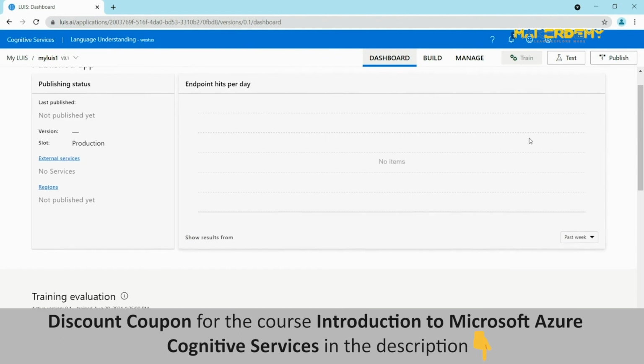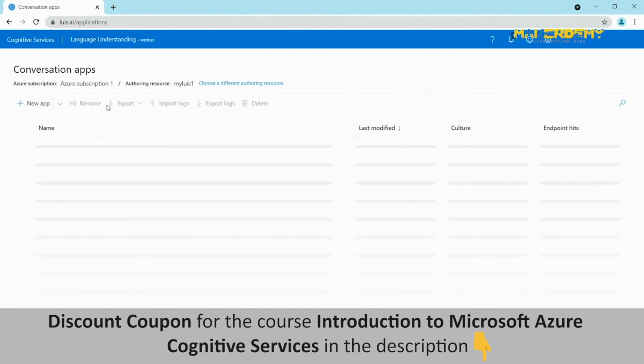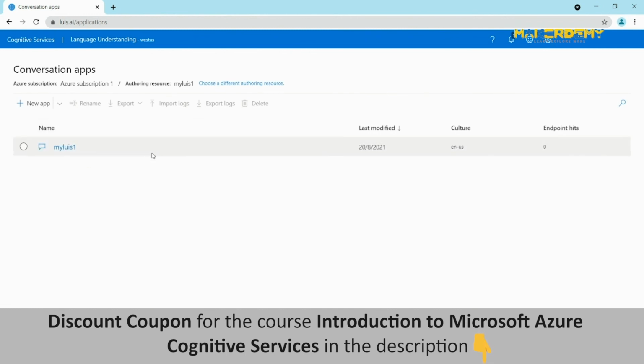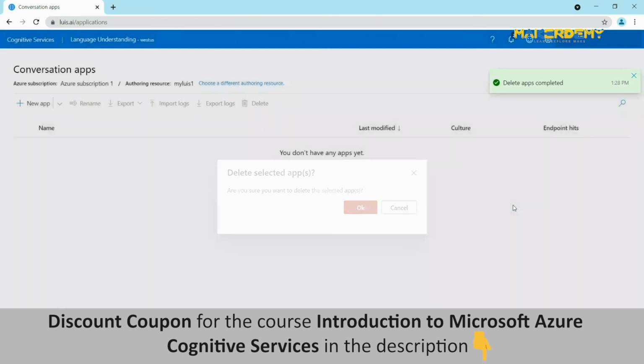So after building the app, we can train it by clicking on the train button here. When you're happy with the model you have created, you can publish it and create REST API endpoints that can be called directly from your code. So we have seen how an app can be created on the LUIS portal. Let's go back now and remember to delete the app as a safety measure so that we are in charge. Click on the app and press delete. The app has been deleted.